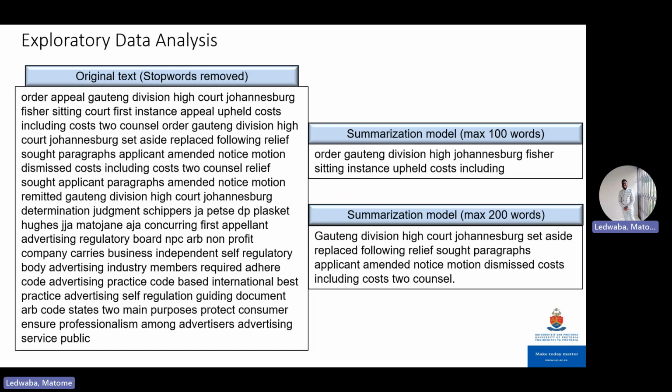We actually found that with 100 words, the models don't quite perform the way they should, or the way we expect them to perform. And then when we increase our maximum number of words, we're able to improve the performance, which is one of the main findings that we found: the text sentence length actually affects the performance of the classification task for our models.